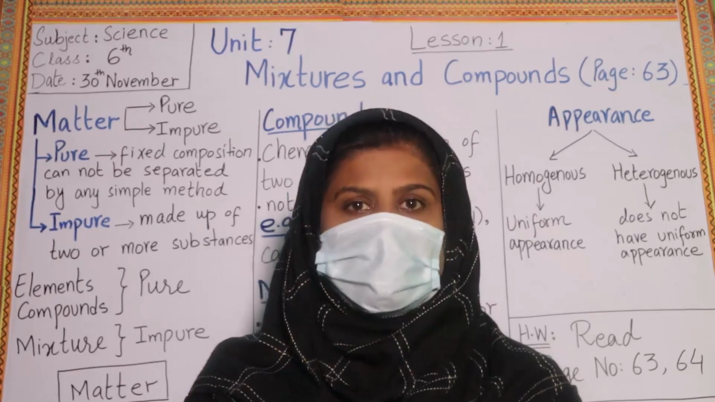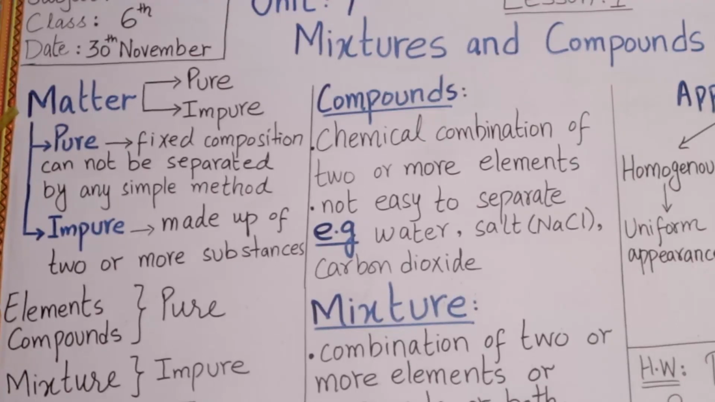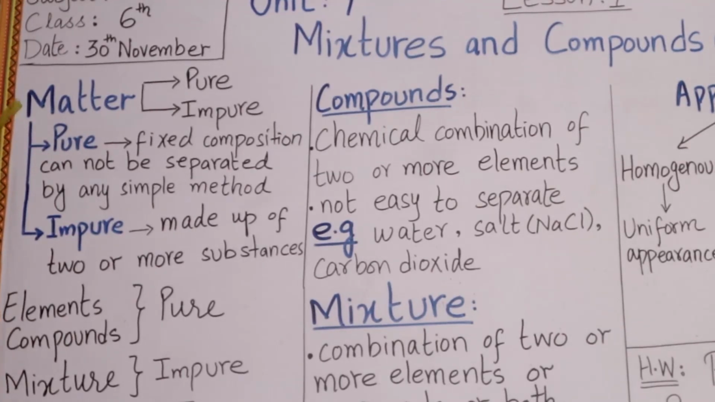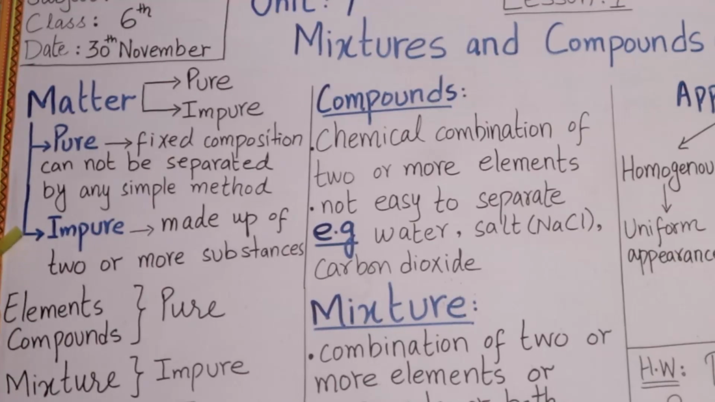Let's start our lesson. As you all know that everything is made up of matter. Matter is anything which occupies space and has mass. Matter is present in pure form and impure form. Pure matter has fixed composition and cannot be separated by any simple method. Elements and compounds are pure matter. Impure matter is made up of two or more substances.